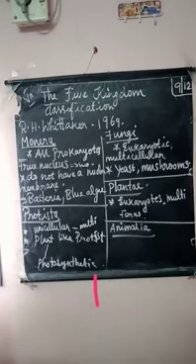Important characteristics of the five kingdoms are given in your book, ma'am. Merits and demerits are also given in your book. The important characteristics are cell type, nucleus and body organization, and mode of nutrition. Examples are clearly given in a tabular column, so please go through this tabular column on page number 82. In the next video we will see about binomial nomenclature.